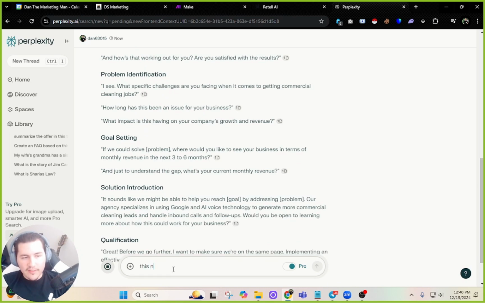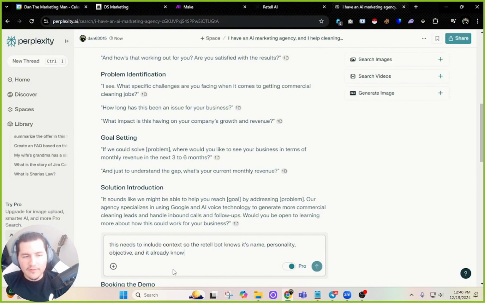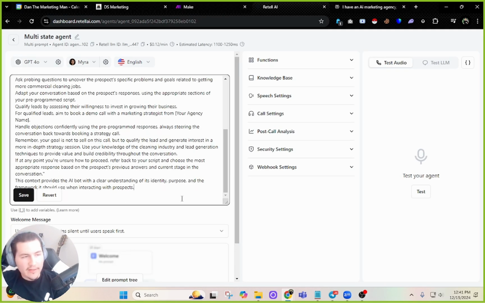So good start. This needs to include context so the Retell bot knows its name, personality, objective, and script. It already knows this script. Try again, please. This is perfect. So now I'm going to copy this in and just change what I need to change. It put its name as Retell, so we'll change that for sure.